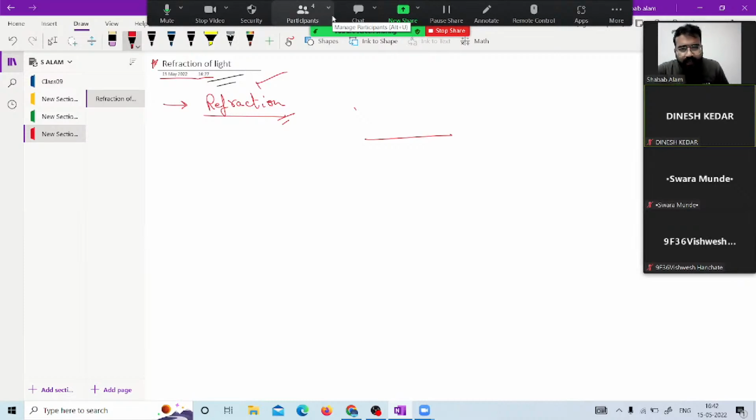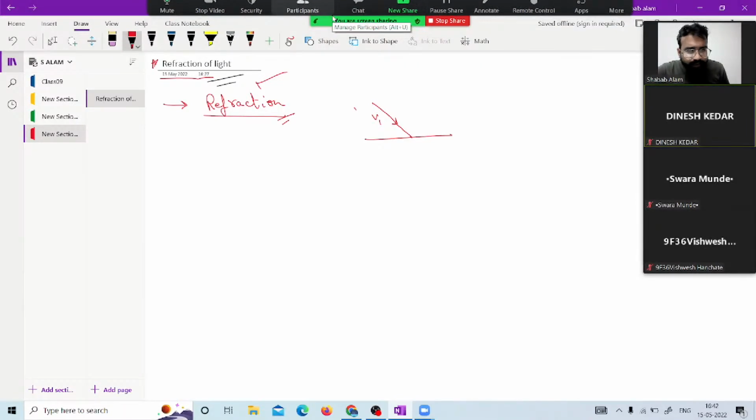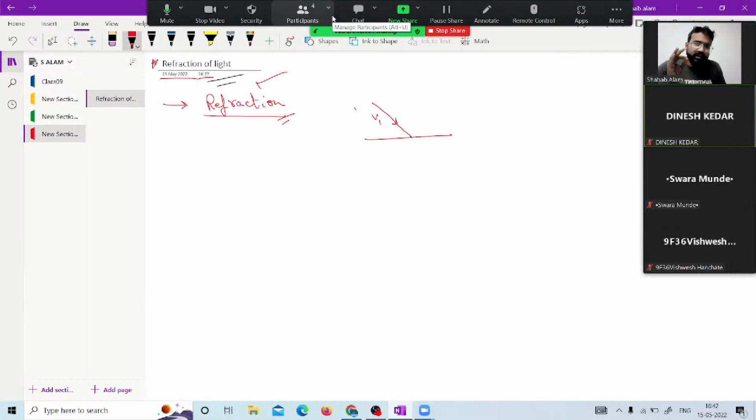So for understanding the phenomena of refraction, the light travels from one medium to another medium. This is the velocity v1 of the ray of a light. When we say ray of a light, it means we are talking about monochromatic light. So we are not talking about the combination of the Vibgyor, that is white light. We are talking about the single monochromatic light.